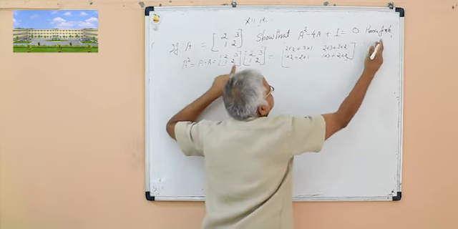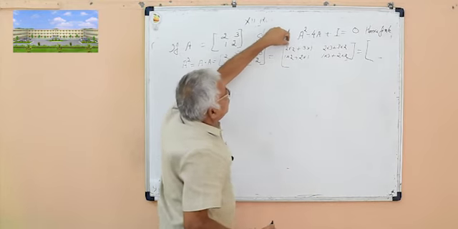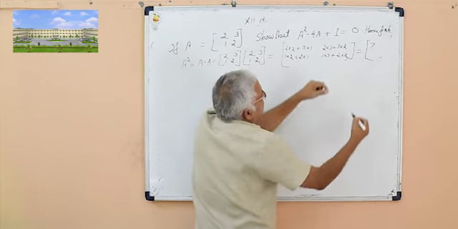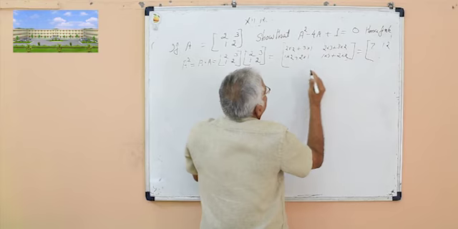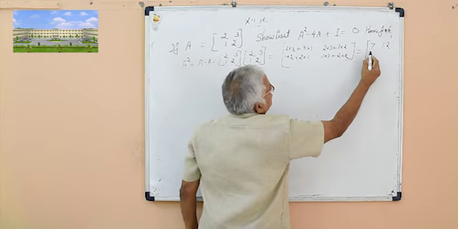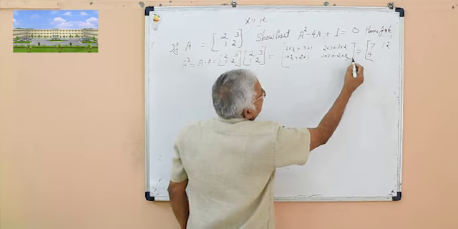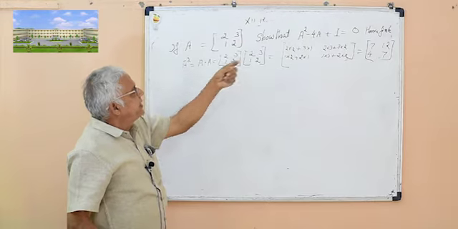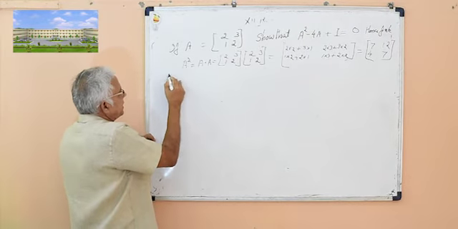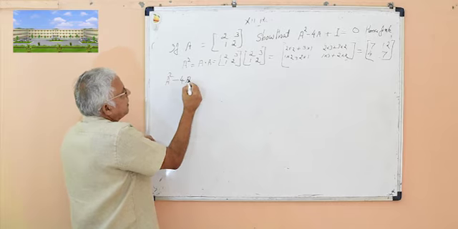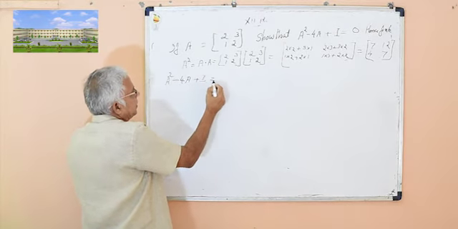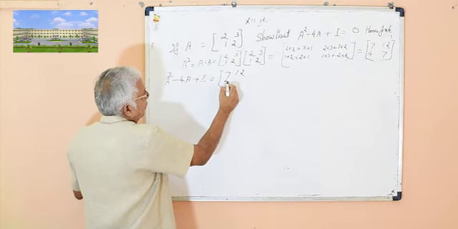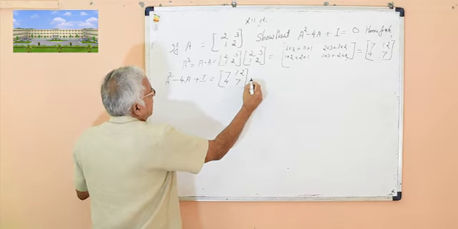Then the result is 2 into 2 is 4 plus 3 is 7. 2 into 3 is 6 plus 6 is 12. 1 into 2 plus 2 is 4. 3 plus 4 is 7. This is the product. Then take the left hand side, A square minus 4A plus identity I2. A square we found is 7, 12, 4, 7, minus 4A.